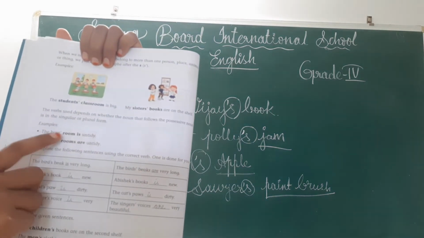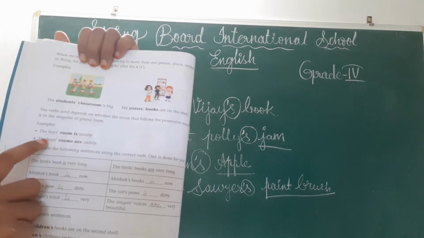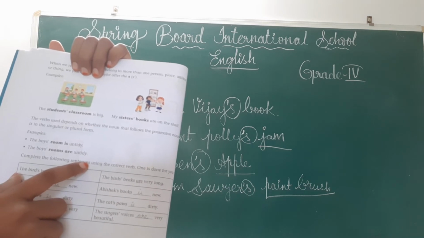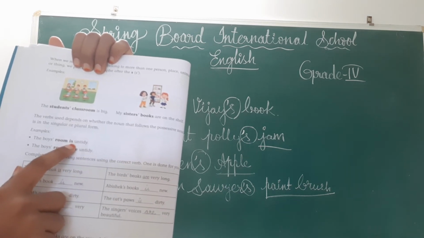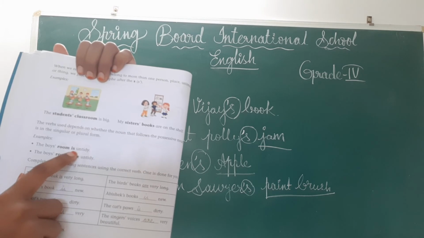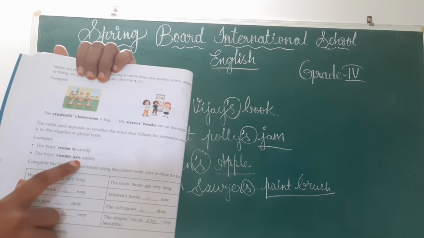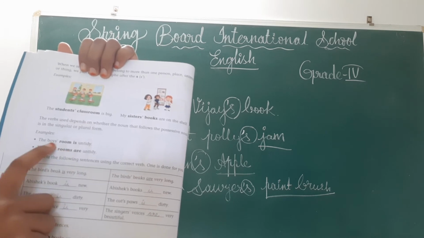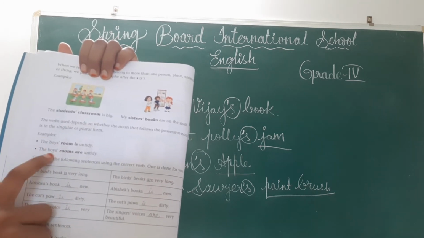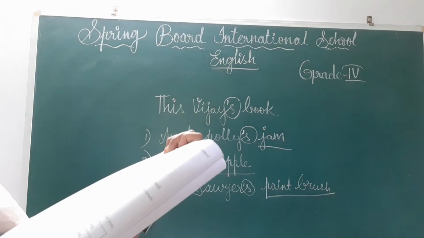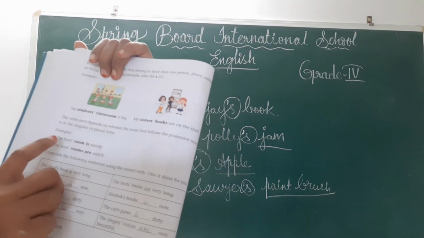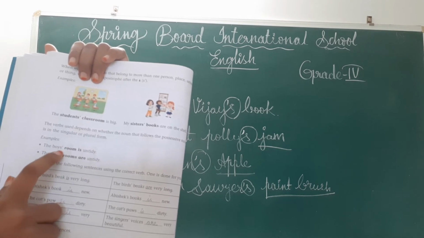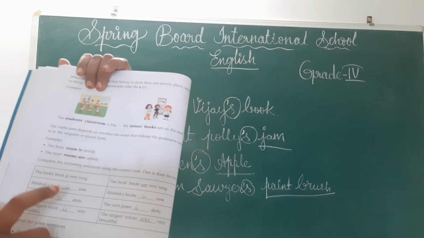Okay, here also the boys' room is untidy. The boys' rooms are untidy. Okay, you have to follow the verb forms also. Here a single person is there, that's why we have used is, and here more boys, plural, are there, that's why we have used are also, children. See boys here and here boys. Okay children, here a printing mistake is there in this example, children. Actually boy's, the apostrophe should be before the s itself.